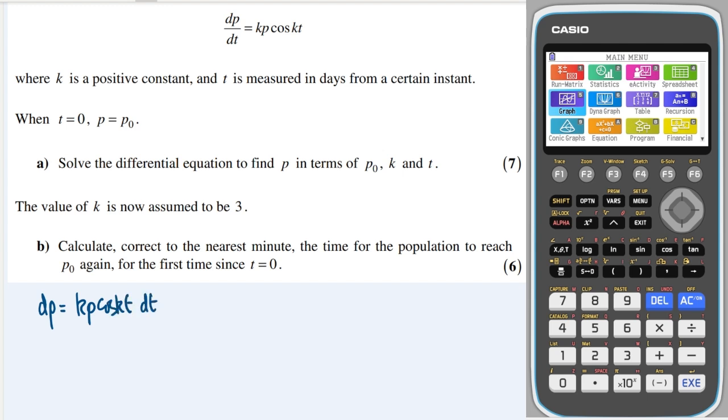I need to move the p over to the left hand side, so I get 1 over p dp is equal to k cos kt dt. I'll keep the k on the right side because it's going to be very useful when integrating cosine kt. Right, time to integrate both sides.